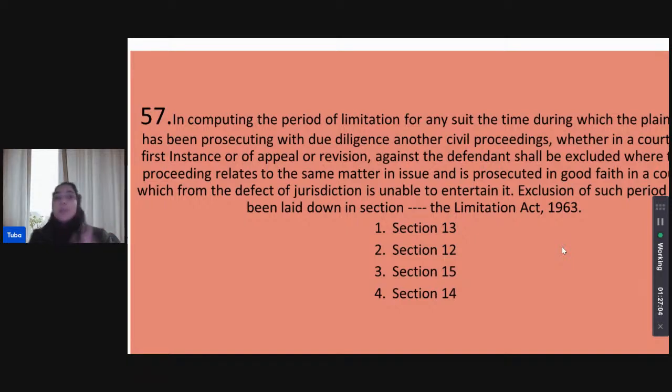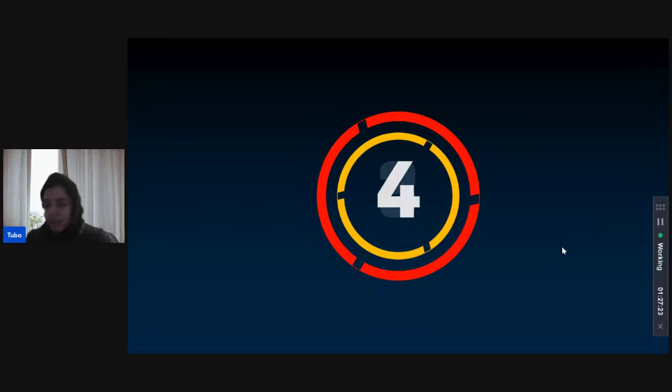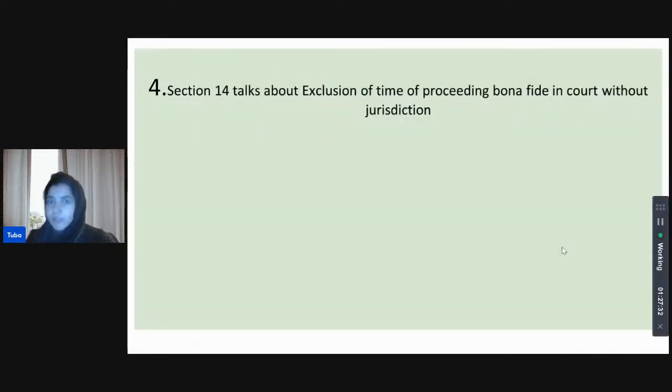Exclusion of such periods has been laid down in which section of the Limitation Act? So these periods that we just read about in this small paragraph, exclusion of these periods has been laid down in which section? Is it section 13, section 14, 12, or 15? Okay, Karan and Shivani think it is section 14. Priyanka, what do you think? What about the rest of us here? Come on, guys. Section 14 does talk about the exclusion of time of proceeding in all these circumstances.